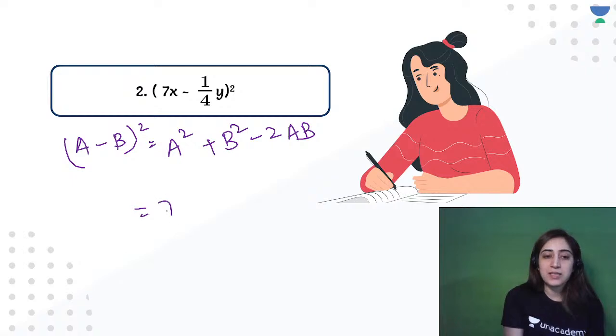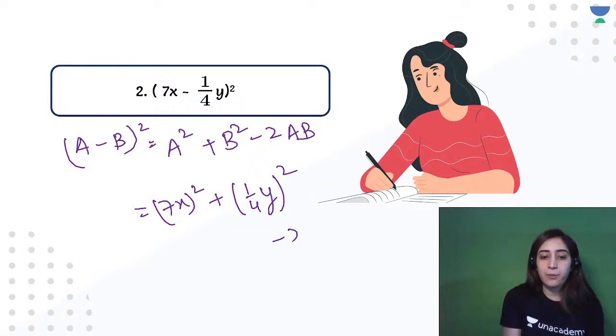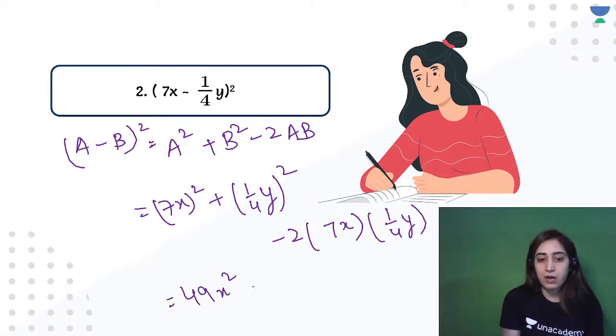So we'll be putting (7x) whole square plus (1 by 4y) whole square minus 2 into 7x into 1 by 4y. That gives us 49x square plus y square by 16, negative of 7xy by 2.